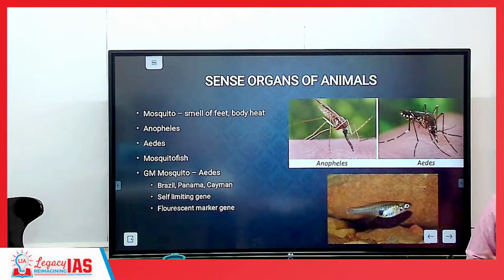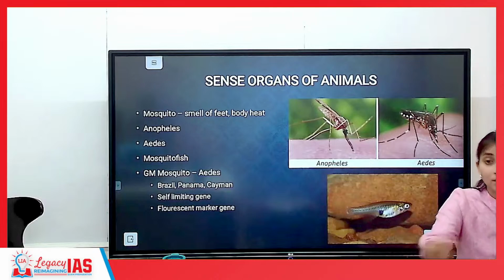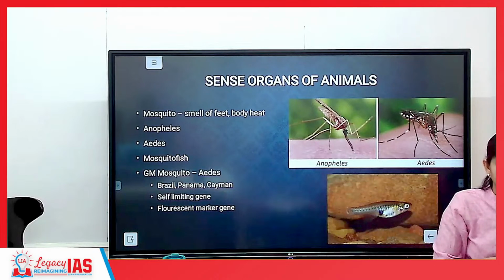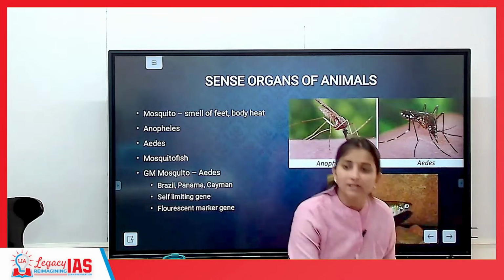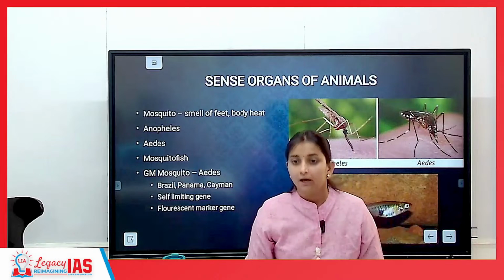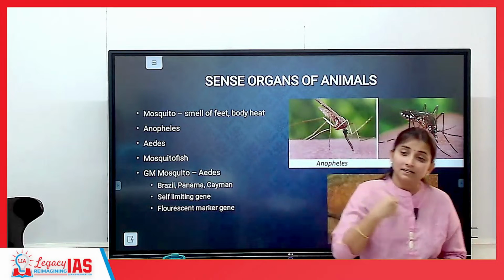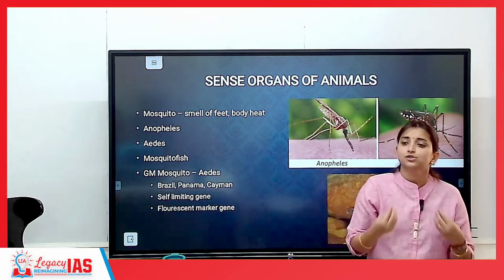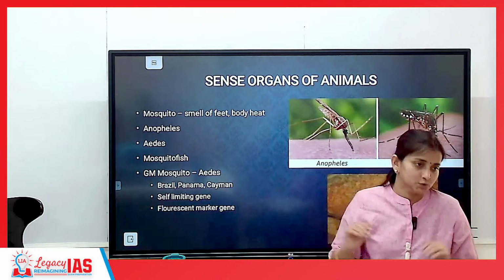The problem with respect to genetically modified mosquitoes or organisms, living organisms whose genes are modified. Plants ke liye to, until and unless we directly go and consume them, you will not be affected. But animals ke liye, because they can move, you can easily get affected. With respect to animals, if you make changes in their genes, because they are mobile, you can have a direct interaction with them. We don't know the consequence, what it can lead to.